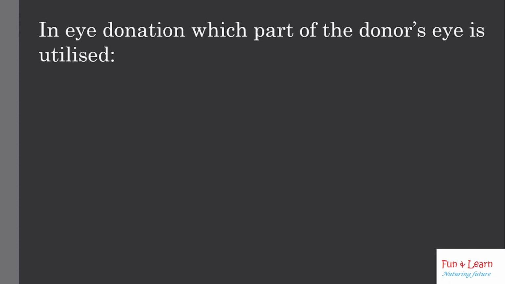In eye donation, which part of the donor's eye is utilized? Does anybody know? It's the cornea. When someone receives an eye transplant, they are being given a donor cornea, the clear front part of the eye. The corneal transplant requires a functioning retina and optic nerve to restore vision.